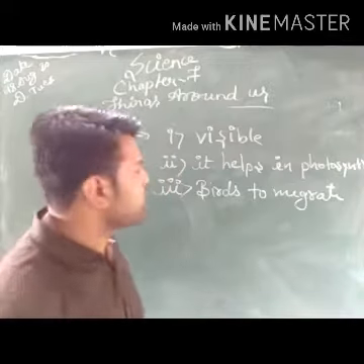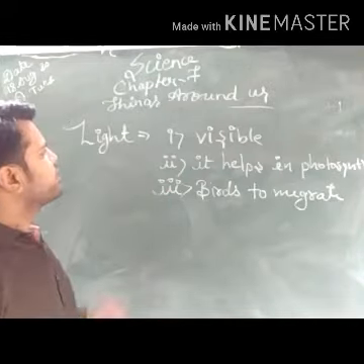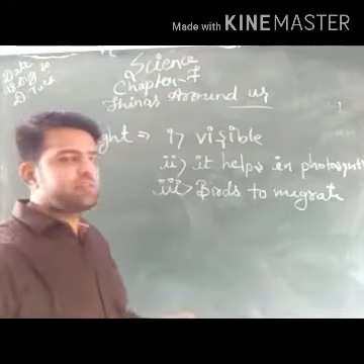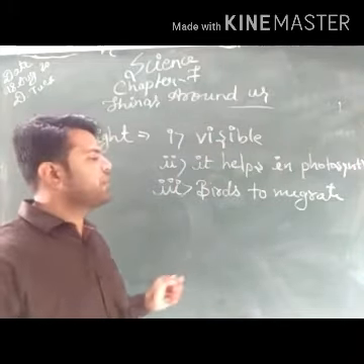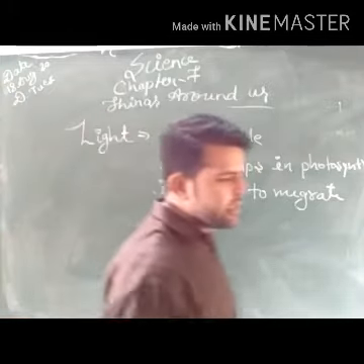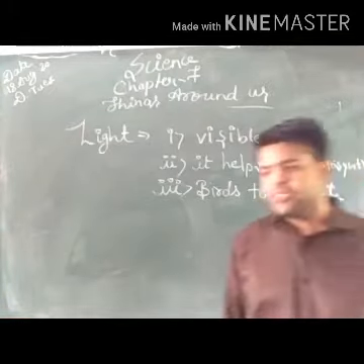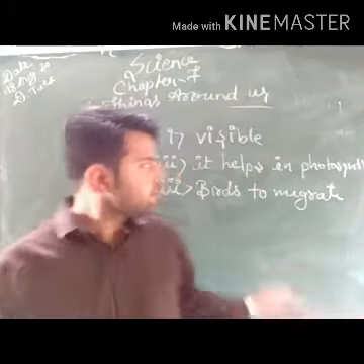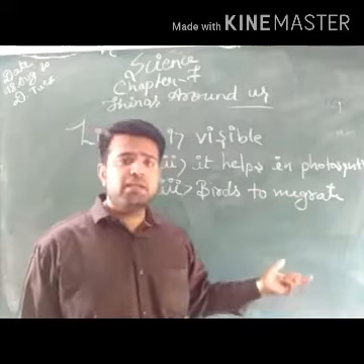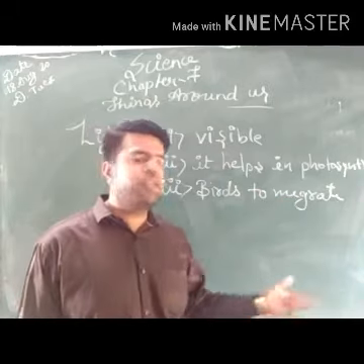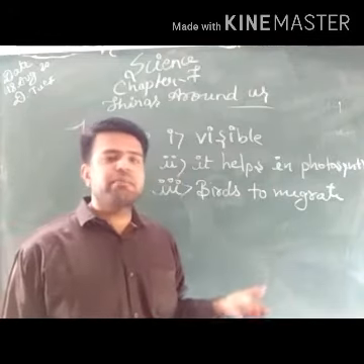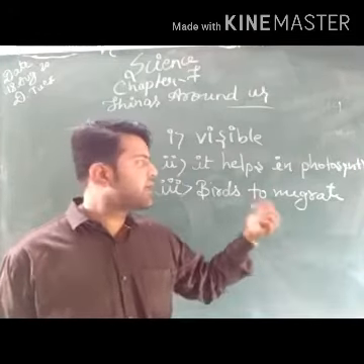So what are the things we have seen? The three uses of light are: light makes the things visible. Suppose there will be no light, we will not be able to see anything. Next important use of the light is it helps in photosynthesis. My dear students, if there will be no light, there will be no green plant, there will be no food for the green plant, and if there will be no food, the plant will die, and if the plant will die, there will be no life possible on the earth.